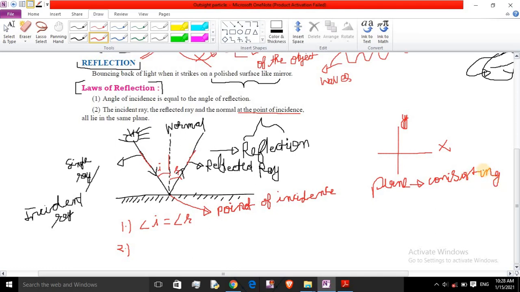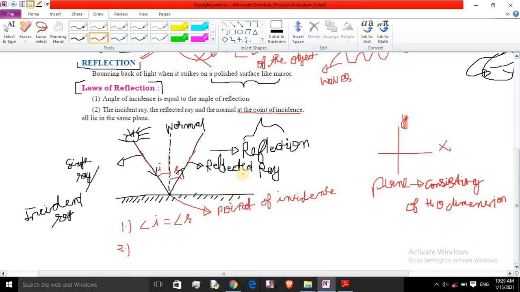What is a plane? A plane consists of two dimensions only. I had put in the wrong spelling here. It will be the x-axis and y-axis, meaning a length and a breadth, or a length with a height.